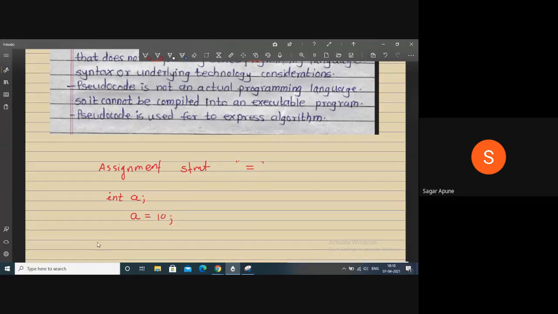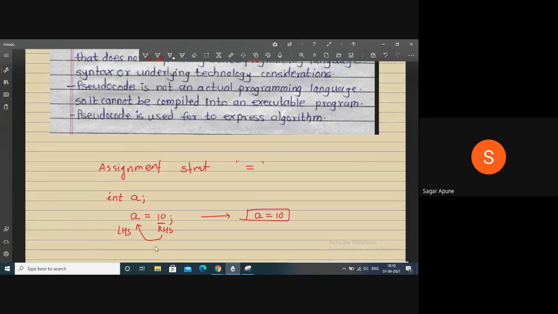The assignment operator takes whatever value is on the right hand side, that is RHS, and supplies it to the LHS. After execution of this program, your a becomes 10, right?